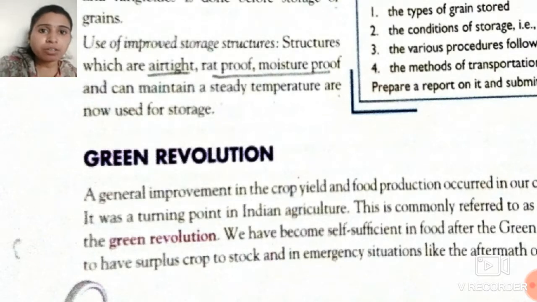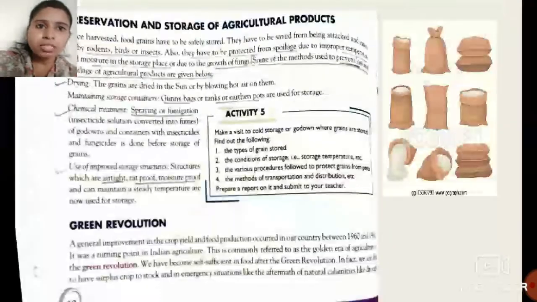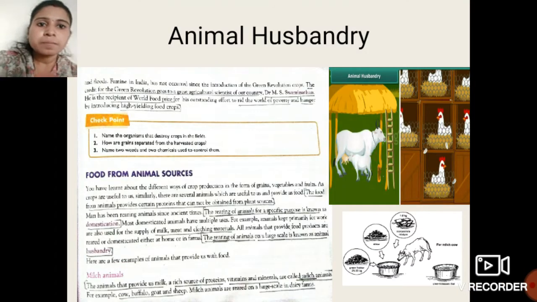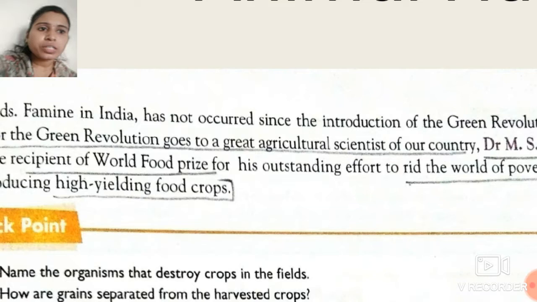Means we have gained the confidence that we can get improved quality of food, and get surplus crop to stock, and in emergency situations like the aftermath of natural calamities like drought or famines, we can also overcome these calamities, okay students, because of the introduction of the green revolution.